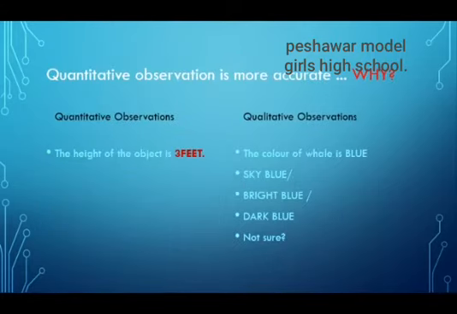Quantitative observation is more accurate because it can be measured and recorded in numbers, while this is not the case for qualitative observation. For example, in case of quantitative observation, it is said that the height of the object is 3 feet, means it will be 3 feet because it's been measured first and then recorded. On the other hand, in qualitative observation, if it is said that the color of whale is blue, it can be sky blue or bright blue or dark blue, means not sure about the actual observation.